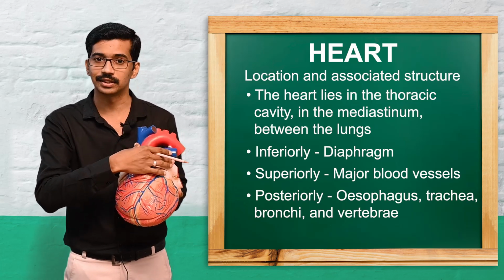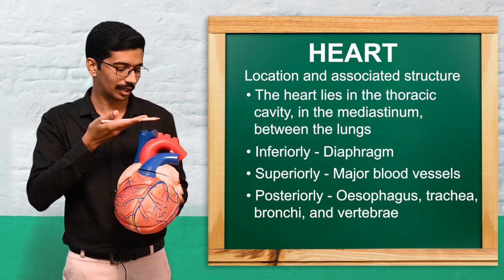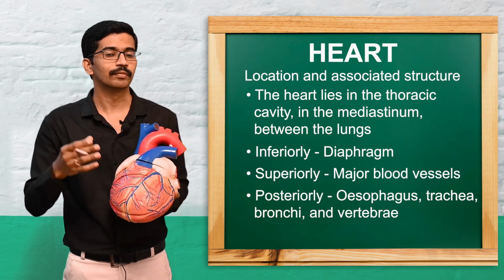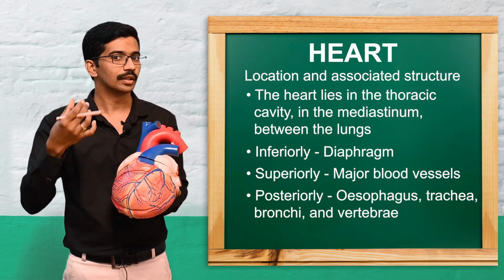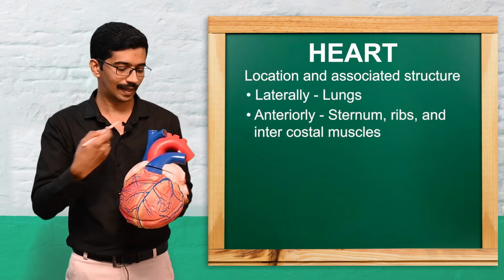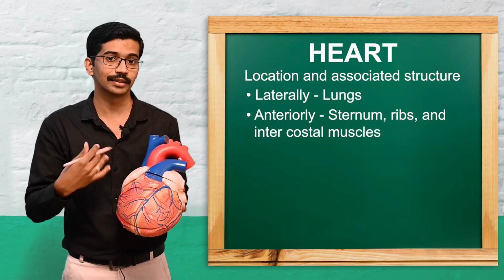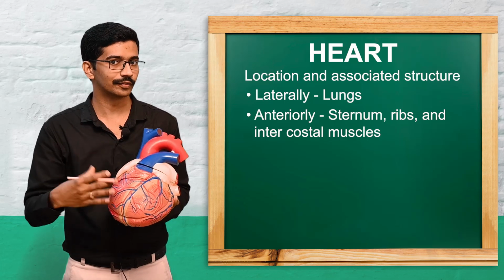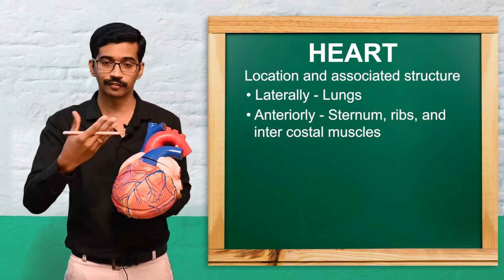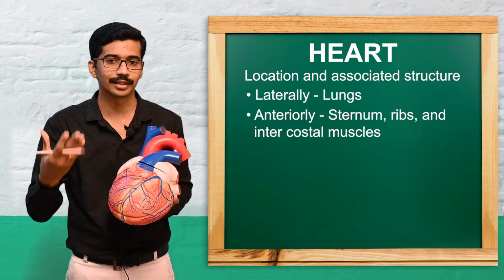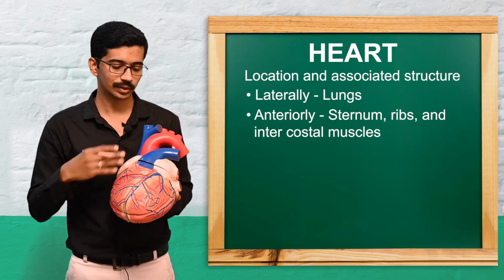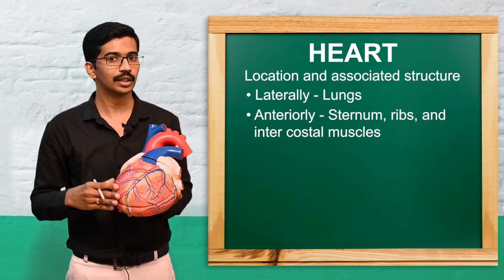Posteriorly, at the back side of the heart, we can see the trachea, esophagus, bronchi, and the vertebra. On the lateral sides, both sides, there will be lungs. Anteriorly, at the front, you can see ribs, sternum, and intercostal muscles. These are the associated structures of the heart.